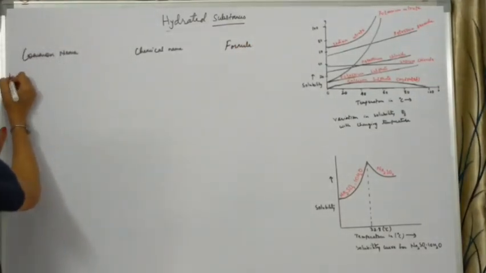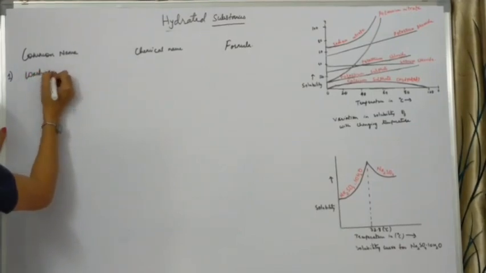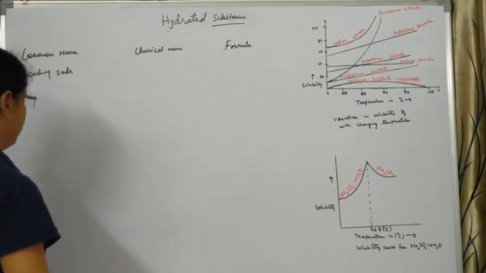Alright, so the first salt over here, let us take washing soda. What is washing soda? Washing soda is nothing but sodium carbonate decahydrate.